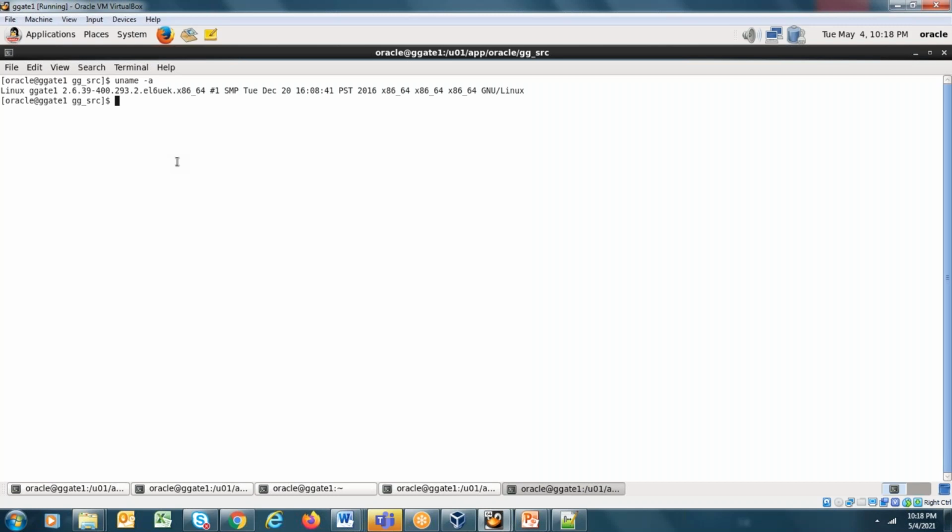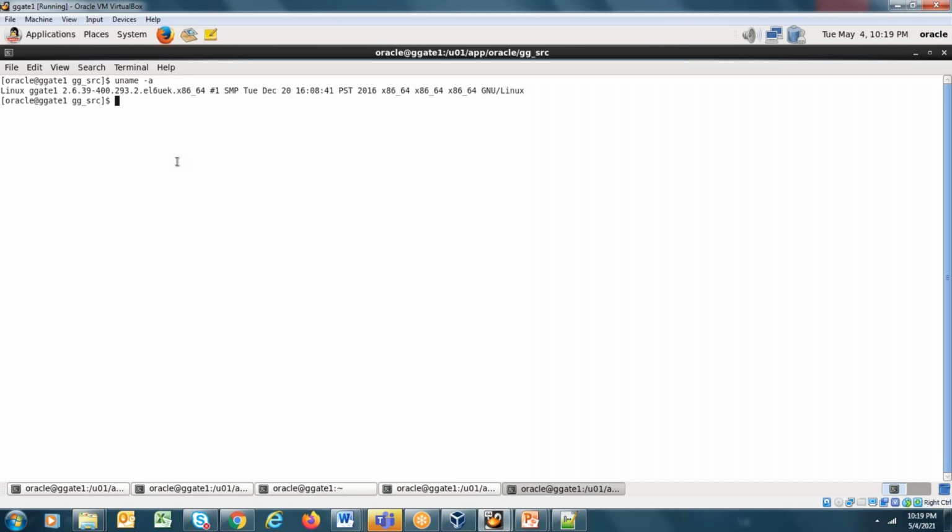Before you install, what is the first thing you need to do? You need to download the software, right? Before downloading, what are the things you need to keep in mind? Remember one thing, guys: the mistake we make as professionals is that we download the latest software, or whatever software someone tells us, without checking the certification matrix.